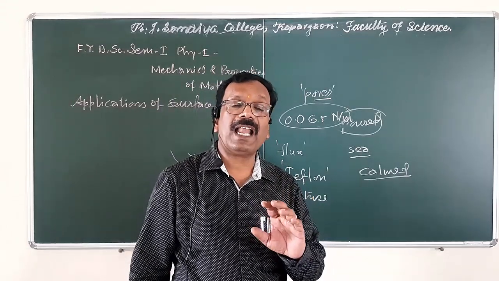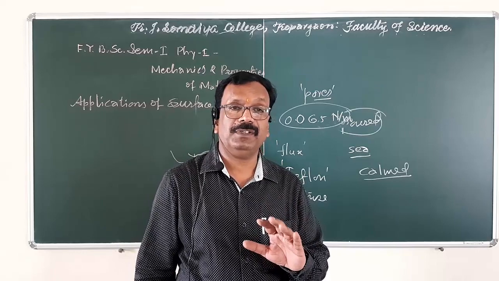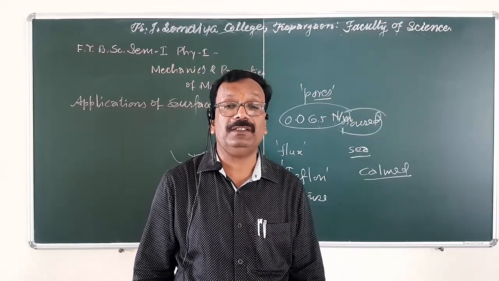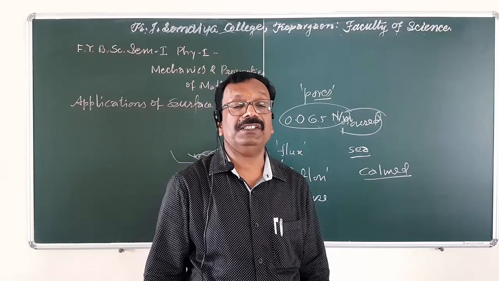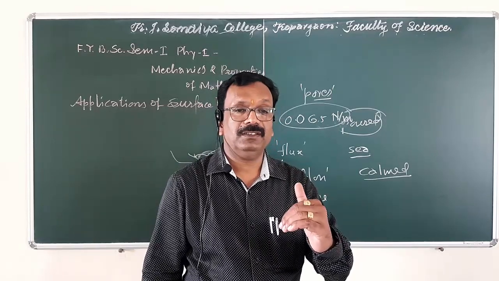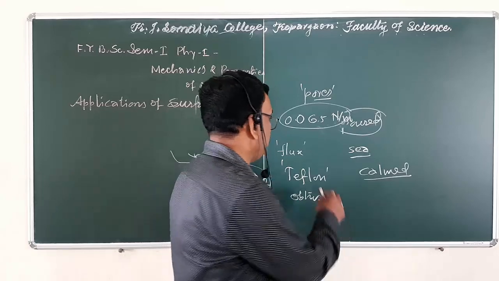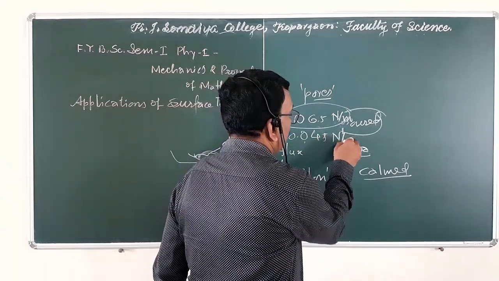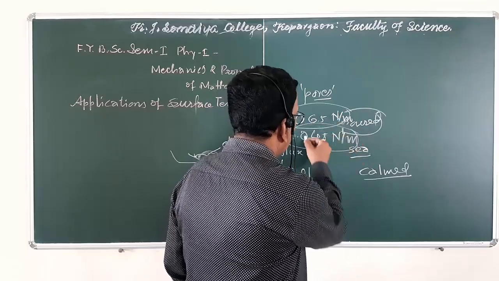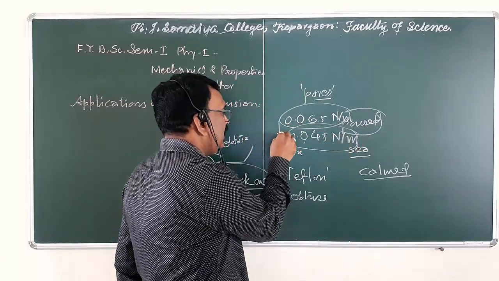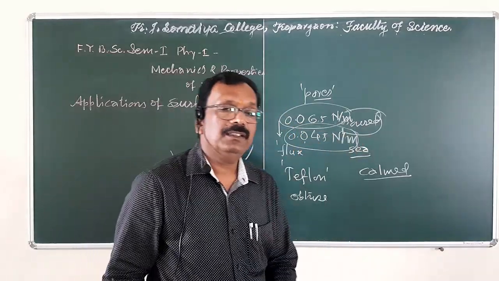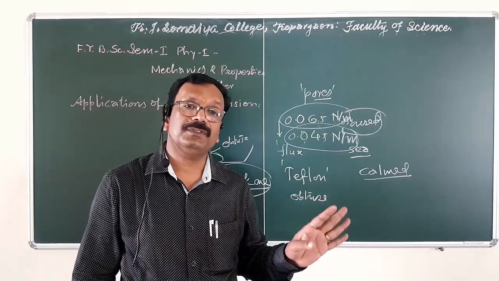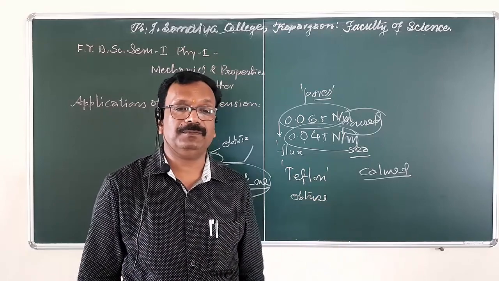But when gall pigments, which cause jaundice, are present in the urine, the surface tension lowers to about 0.045 Newton per meter. When there is a reduction in surface tension, the doctor can conclude that the patient is suffering from jaundice.